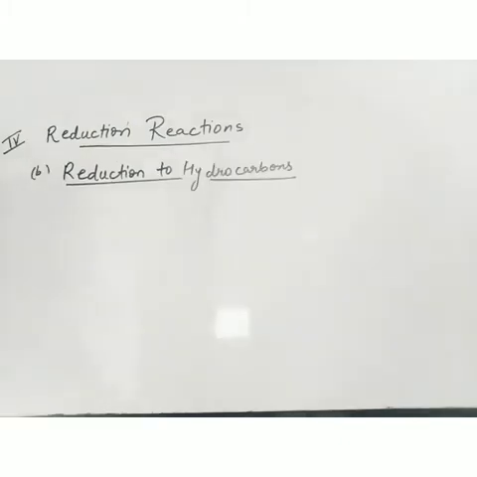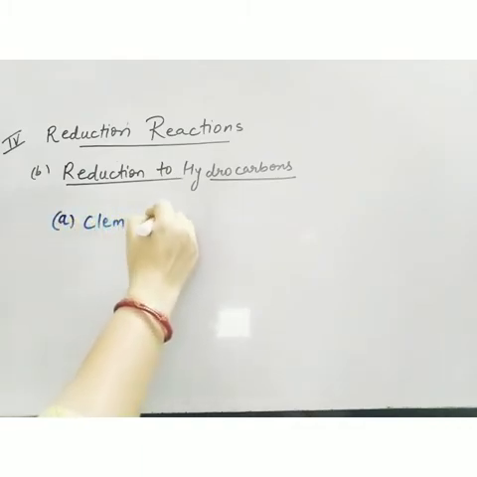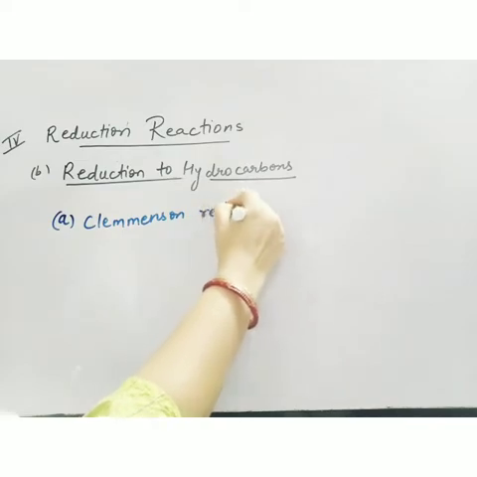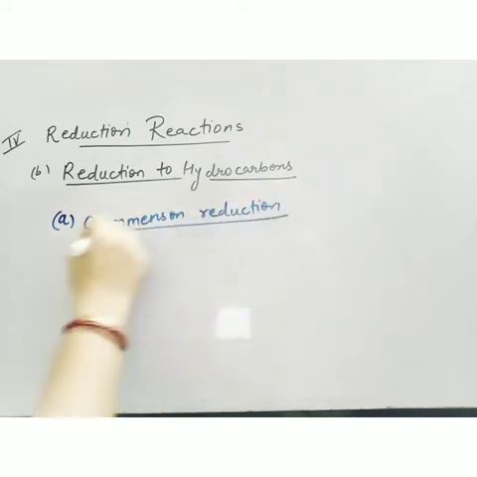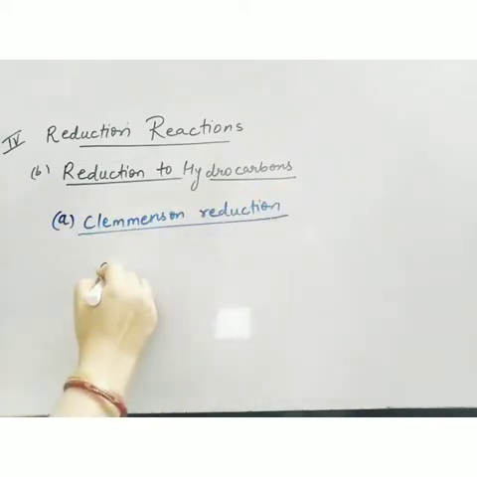Reduction to hydrocarbons. Aldehydes and ketones can also be reduced to the corresponding hydrocarbons. Now in this category, the first reaction is Clemmensen reduction. Now suppose this is my aldehyde.